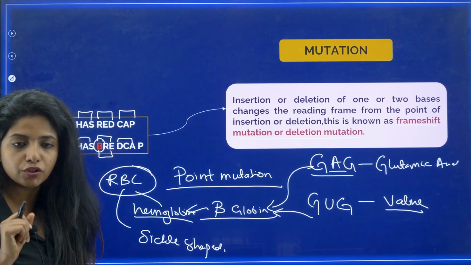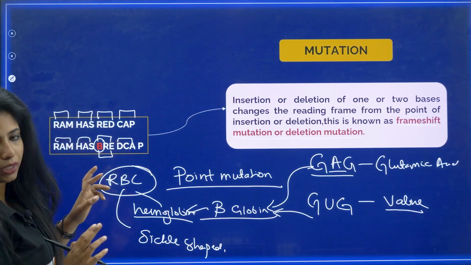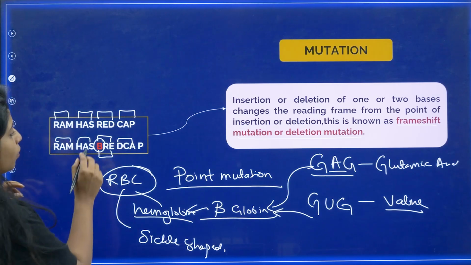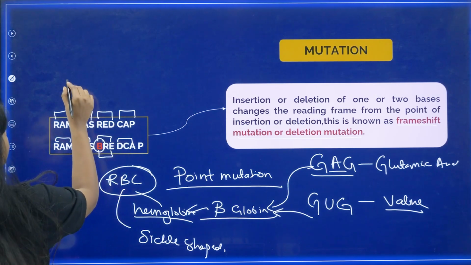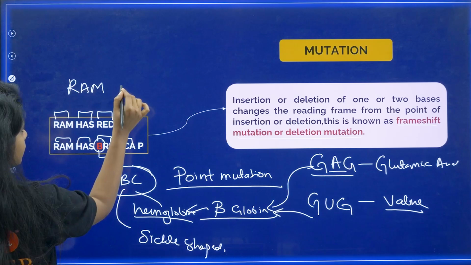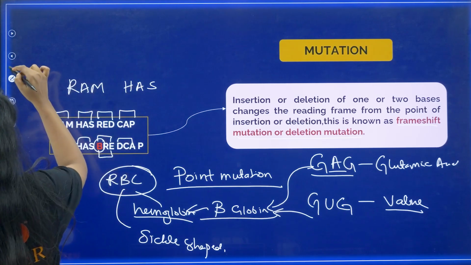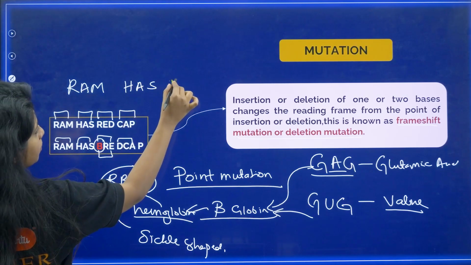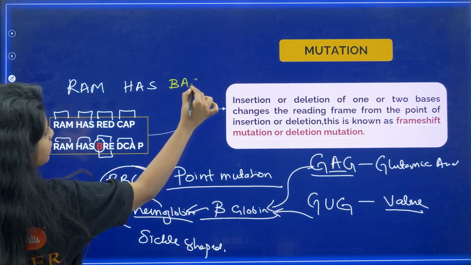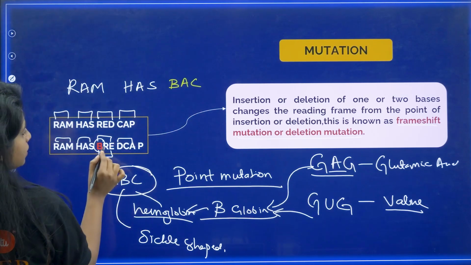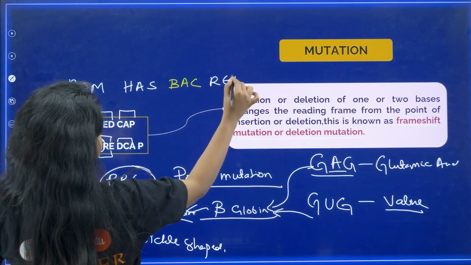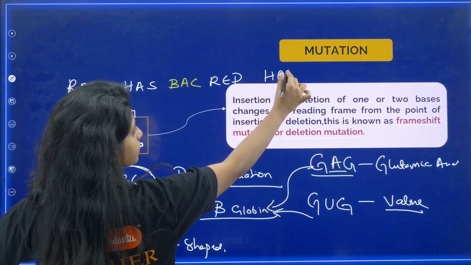Now one more question to you guys. If I insert 2, it's okay. You're basically shifting the frame. What if I insert 3 things together? So Ram has, and I include B, A, C over here, and then it is the same thing, that is RED and has.